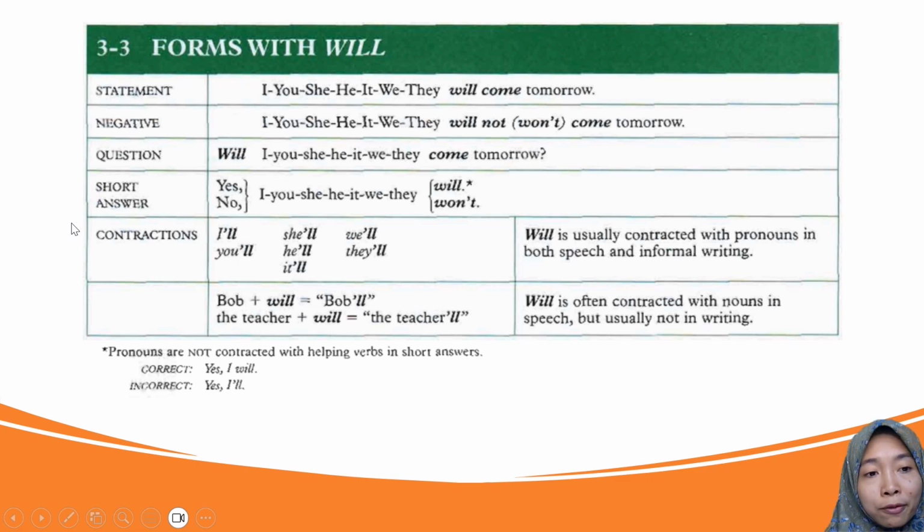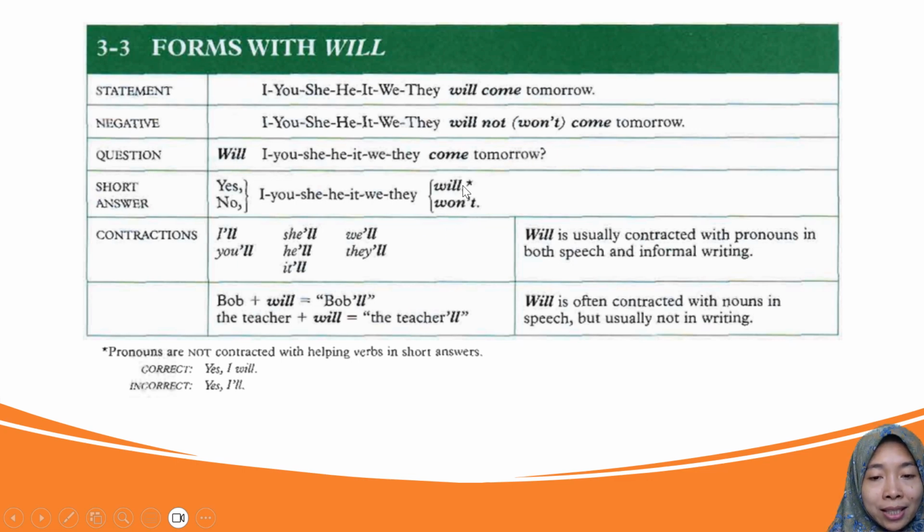Forms with will. Now we come to will, everyone. For the statement, subject here, will come tomorrow. Tomorrow is the complement. And then negative, subject will not or won't come tomorrow. Question, put will in front of the sentence and then the subject and then verb 1 and then the complement. Short answer, yes or no. If yes, subject and then will. If no, subject, will, and then not or won't.